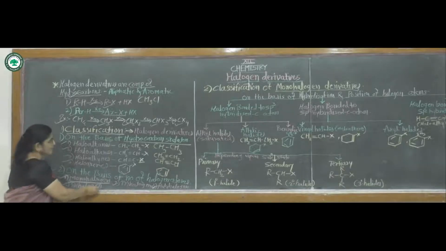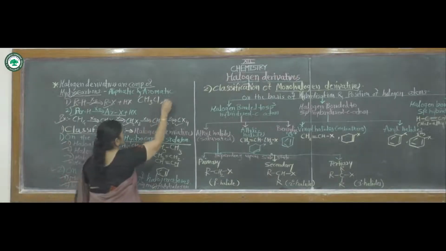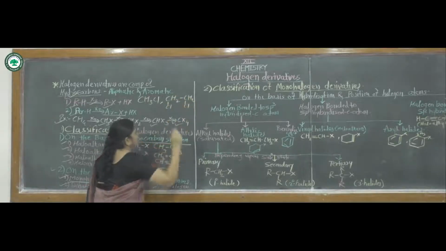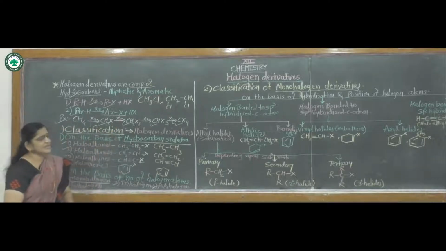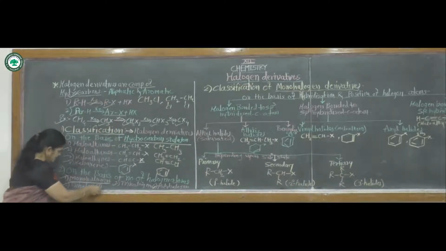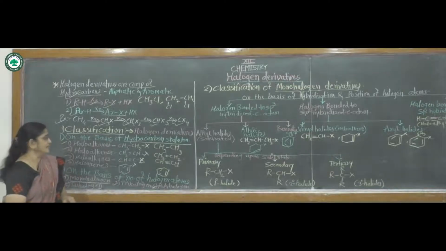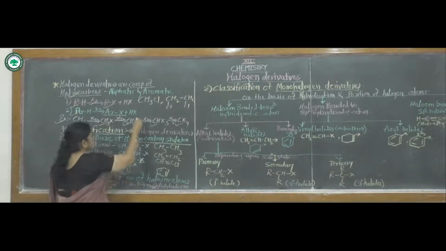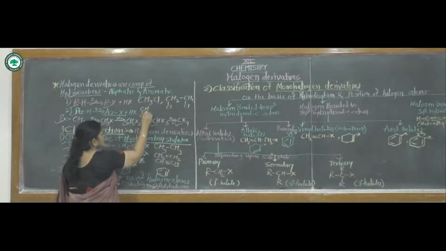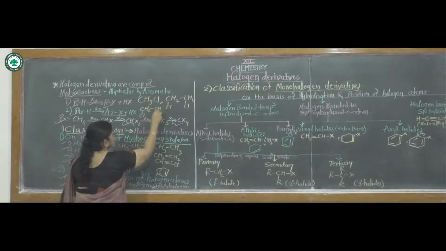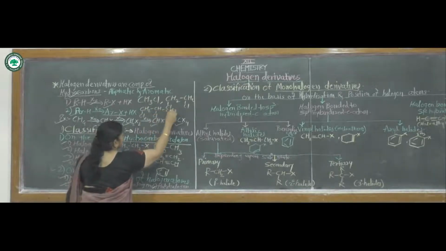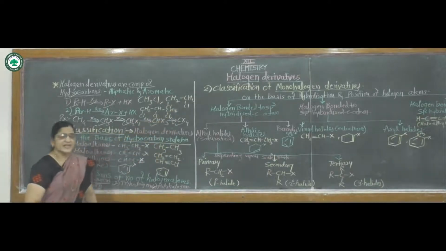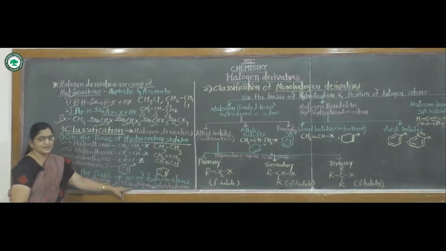Then second, dihalogen derivative. Suppose this compound CH2Cl2, with one chlorine atom here and another chlorine atom here. This compound contains two halogen atoms, hence it is called dihalogen derivative. Then third, trihalogen derivative. If a compound contains three halogen atoms, suppose CHCl3, this compound contains three halogen atoms, hence it is called trihalogen derivative.